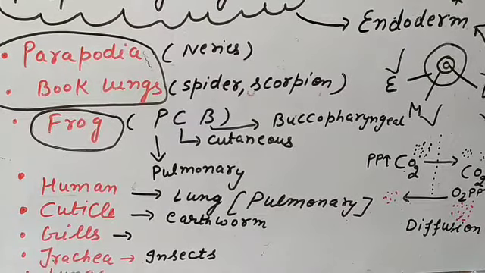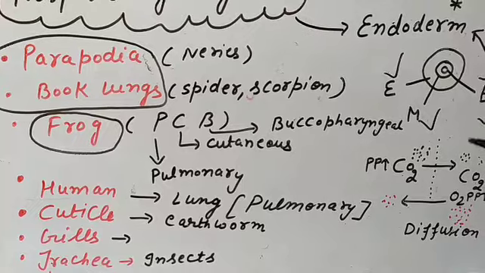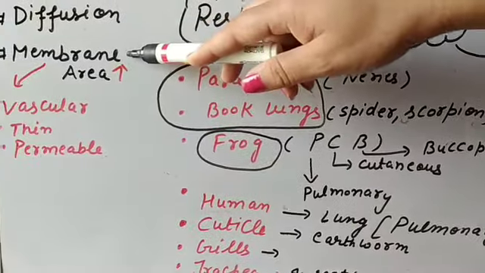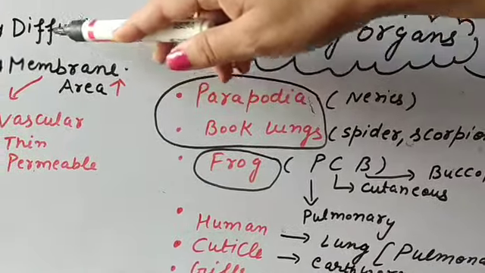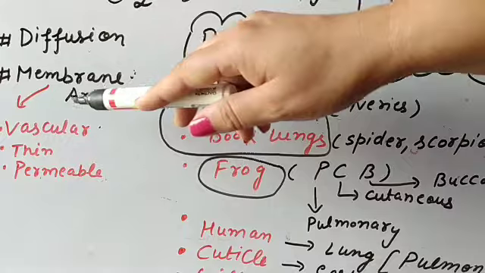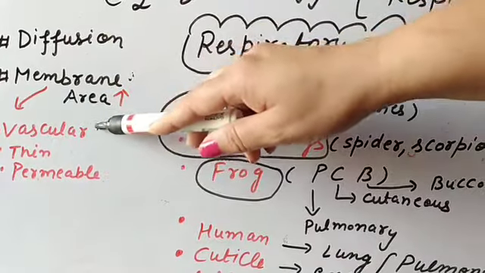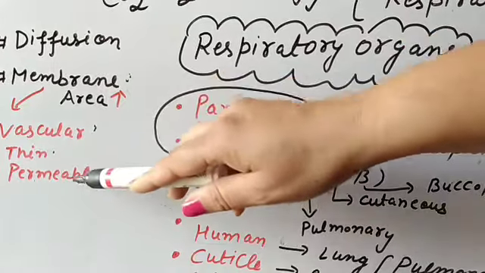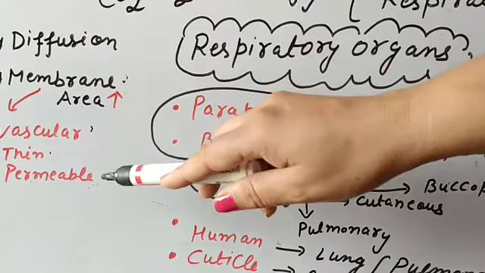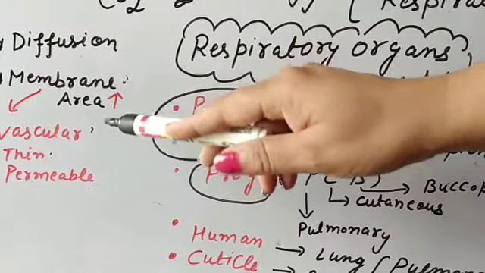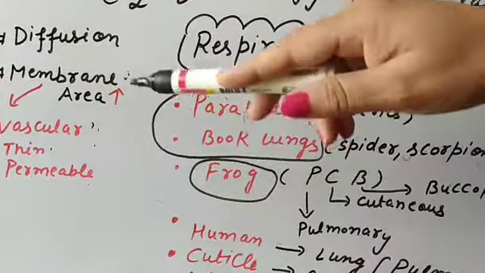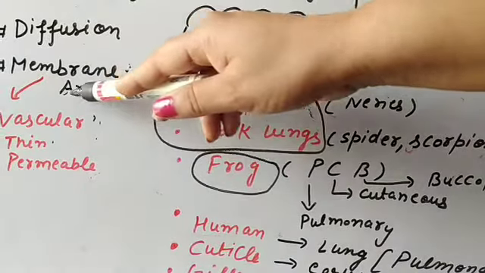For respiration or breathing, for the exchange of gases, there should be a membrane, suppose the semi-permeable membrane or the cell membrane. That membrane should be vascular, meaning there is a large amount of blood supply, and it should be thin, and it should be permeable, meaning it allows gas molecules to pass through. So for the exchange of gases, the membrane should be vascular, thin and permeable. And the second thing is there should be a large surface area.